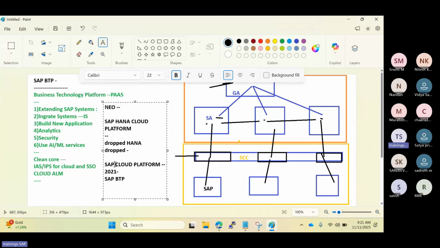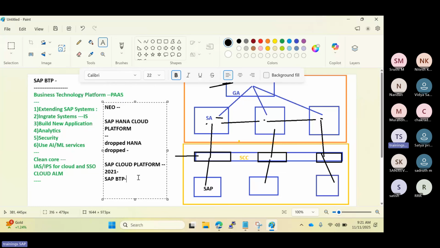SAP years back already had the cloud platform SCP, right? Then they rebranded this platform to the BTP, which means it's not absolute. The core is still common. The core functionalities are still there, but they have added more services. They have added more tools, technologies, databases, integration, intelligent services, and everything, to better reflect their name in the market.